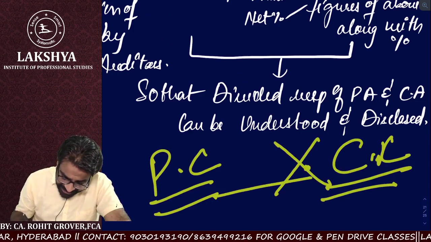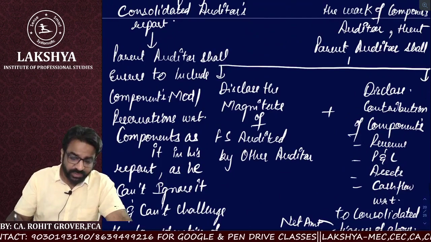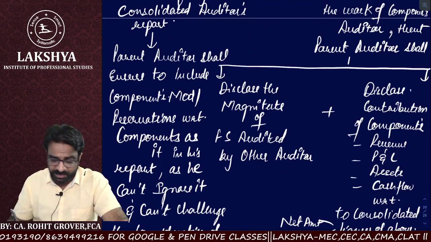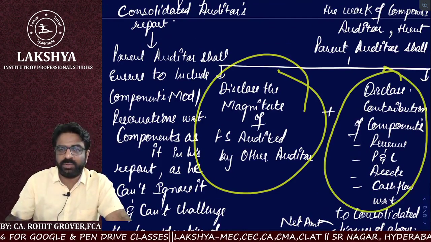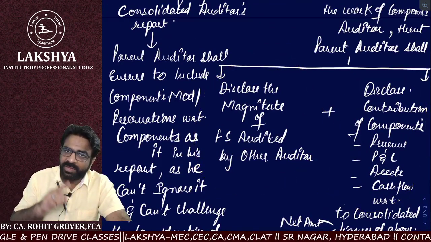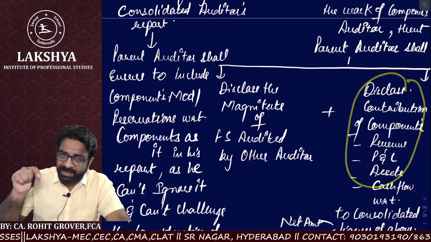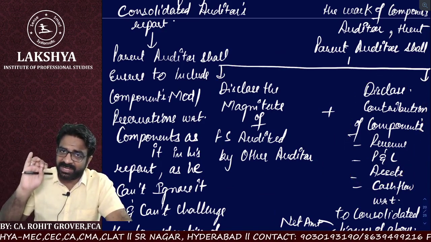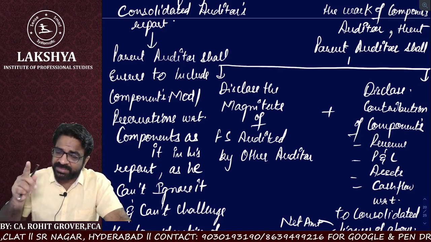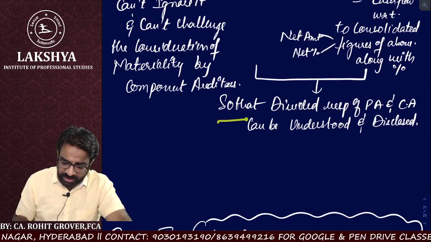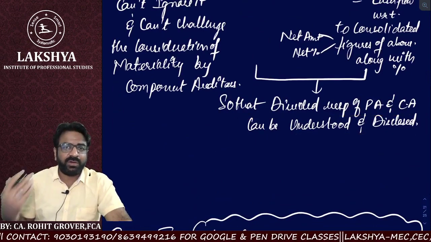So to give this idea to the users, if we are using the component auditor's work, point number one: we have to disclose the magnitude of the audit done by the other auditor, and that particular component's net assets, net profit and loss, net revenue, and net cash flow with respect to consolidated figures. Why? So that users can understand the divided responsibility of the principal auditor and component auditor.